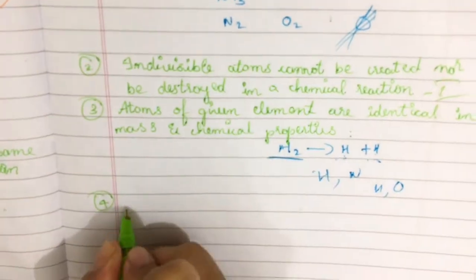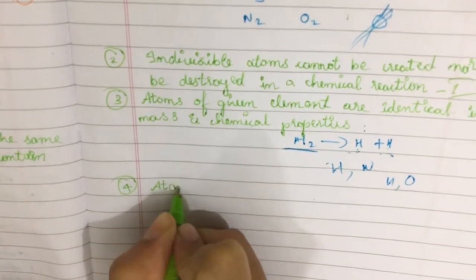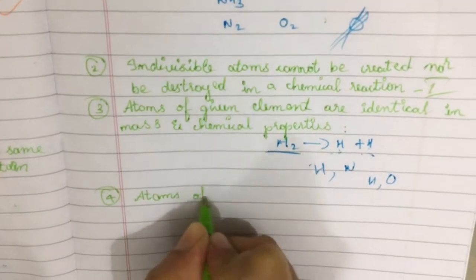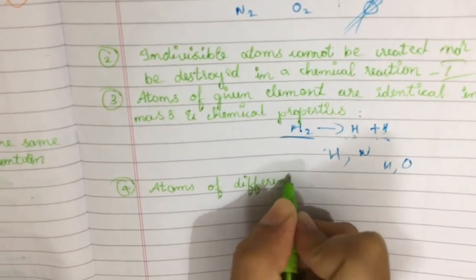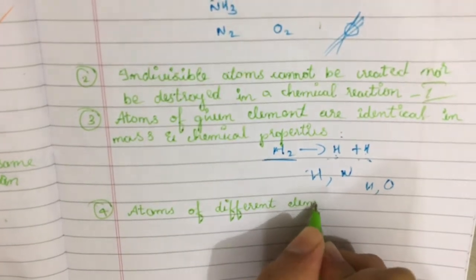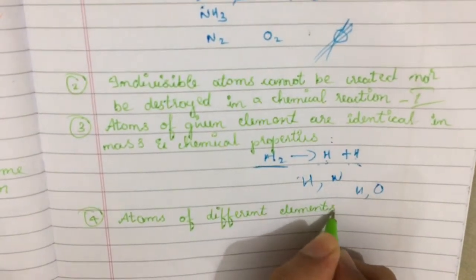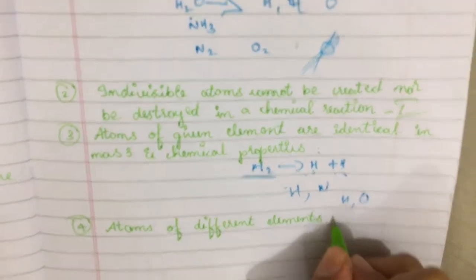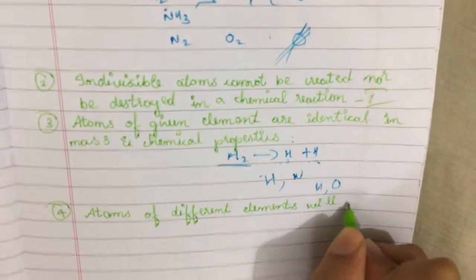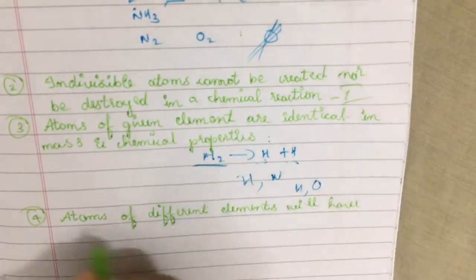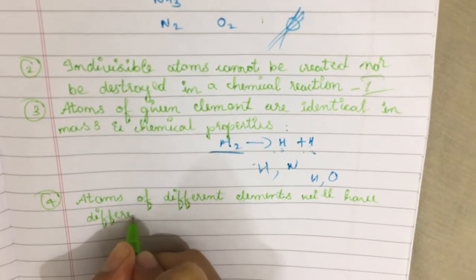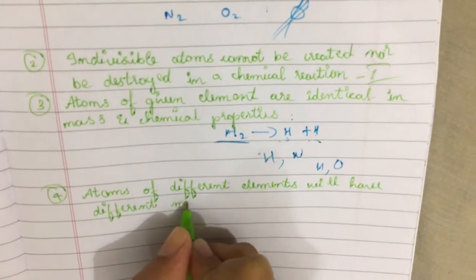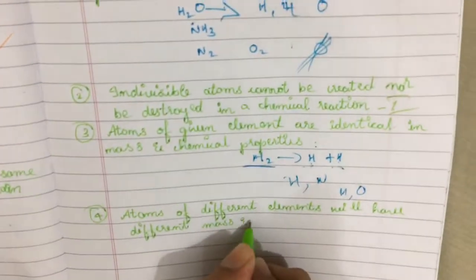Atoms of different elements will have different mass and chemical properties.